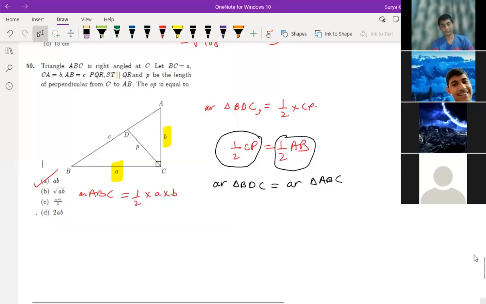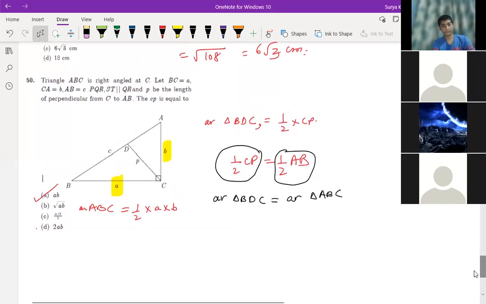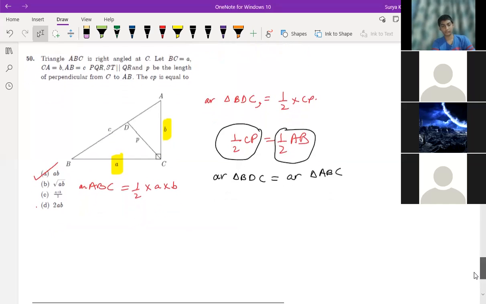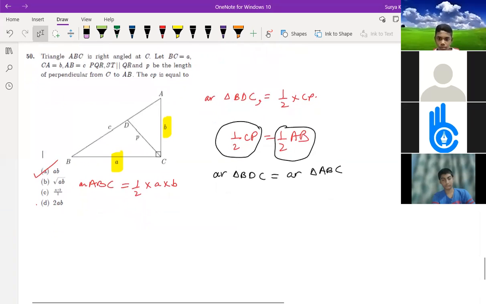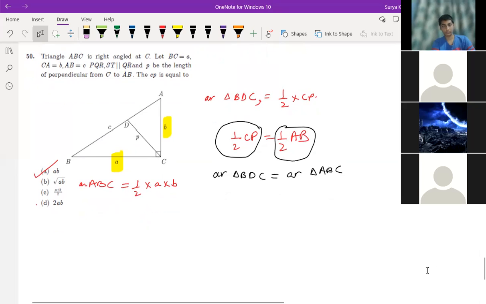Rasul, what should be the answer for this? 58th question. Who will tell the answer for this? Rasul, can you explain this answer? Sir, can you hear me?